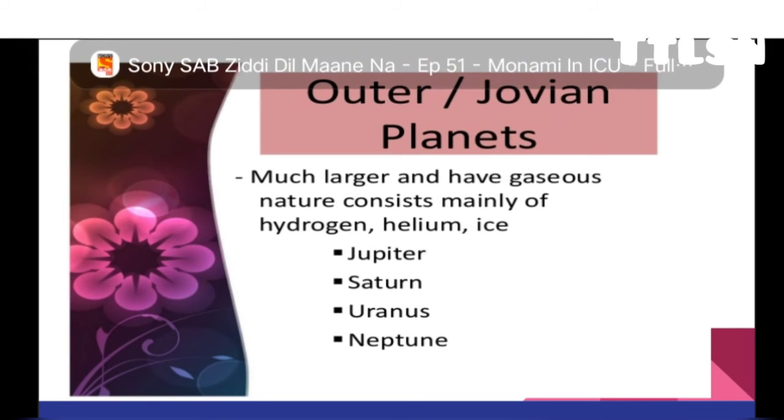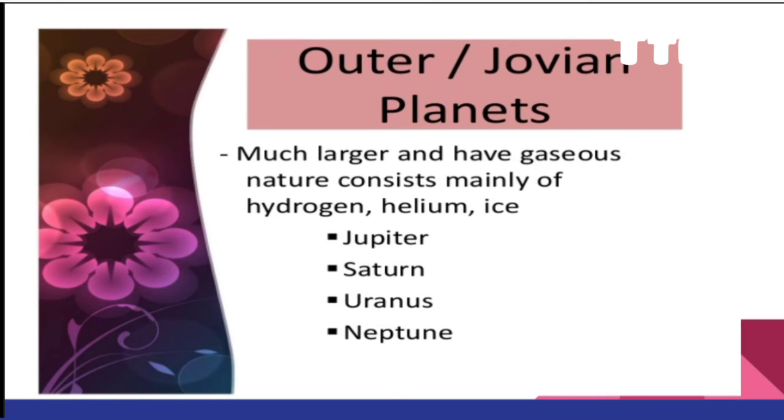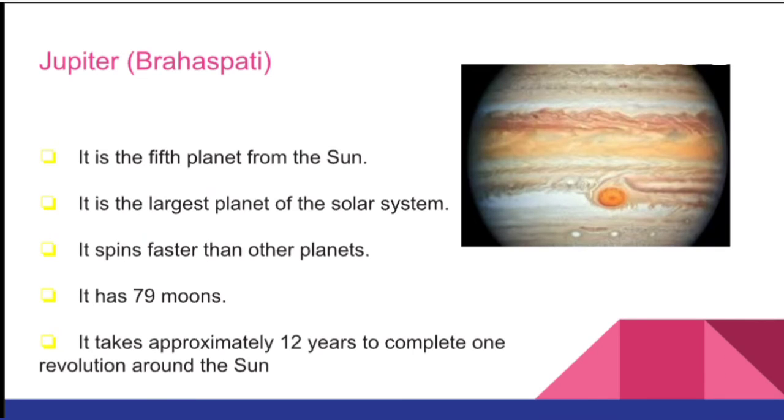Now the outer planets, the outer Jovian planets. They are much larger and have a gaseous nature, consisting mainly of hydrogen, helium, and ice. The outer planets are Jupiter, Saturn, Uranus and Neptune. Now we are going to learn about Jupiter.